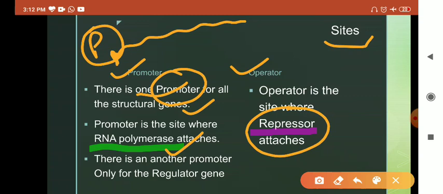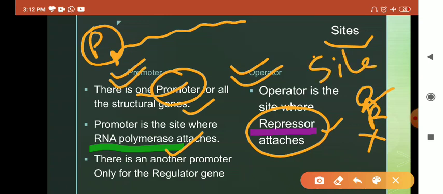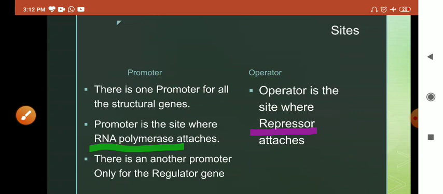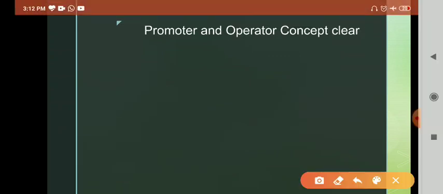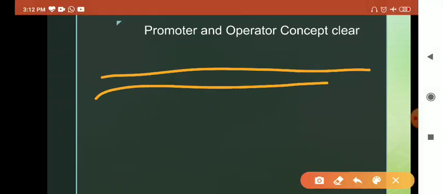As we have seen, the regulator produces the repressor protein, and when the operator gets attached with the repressor, there is no transcription. That's how the promoter and the operator sites are important in regulating the whole operon, in turning the transcription on and off. So again, if we are talking about promoter site and operator site, I better write it down.